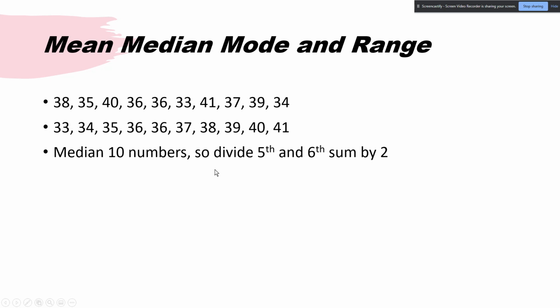Since we have 10 numbers, we have to divide the fifth and sixth. So 2, 4, 5, 6. So we're looking at that 36 and 37 from right there. We're going to add those two together, get 73. Divide by 2, 36.5.